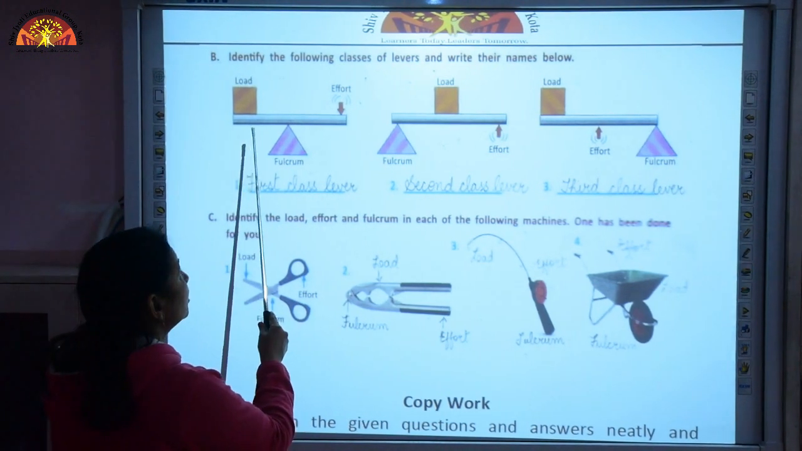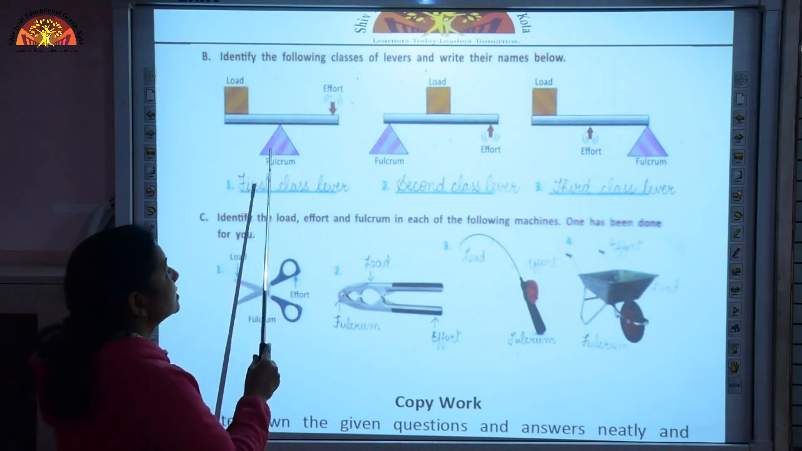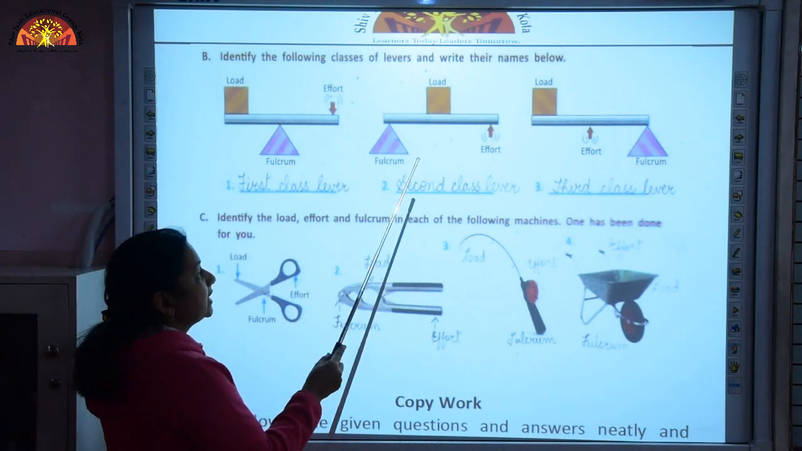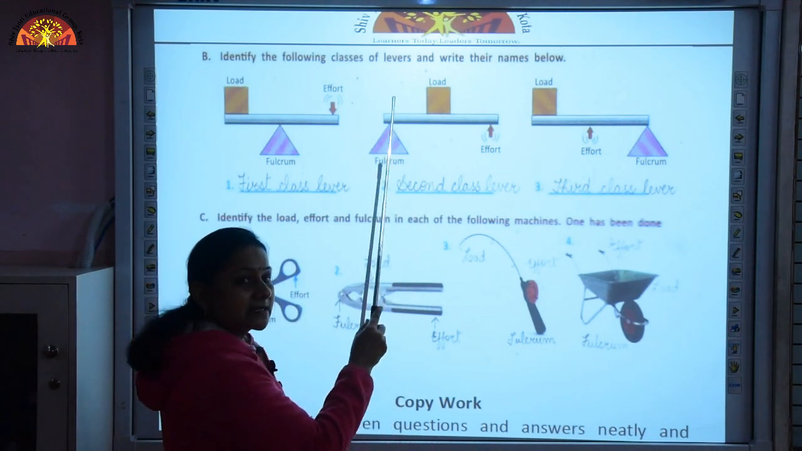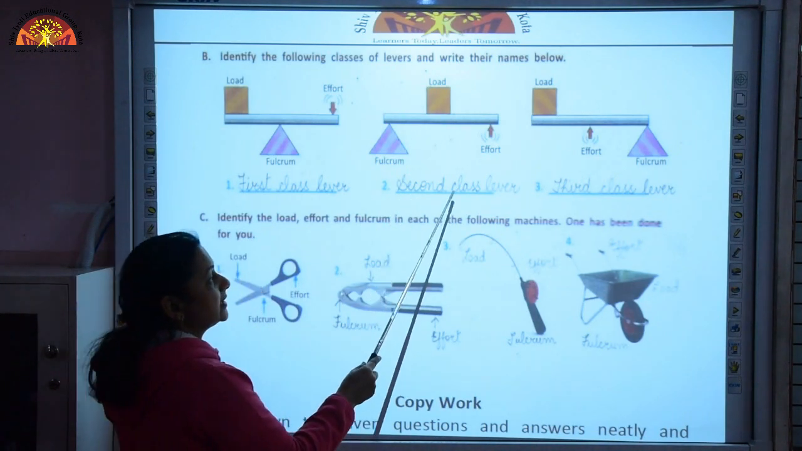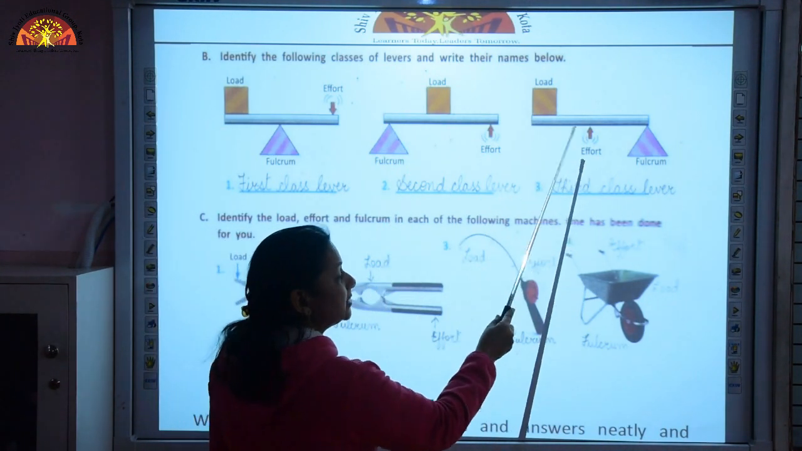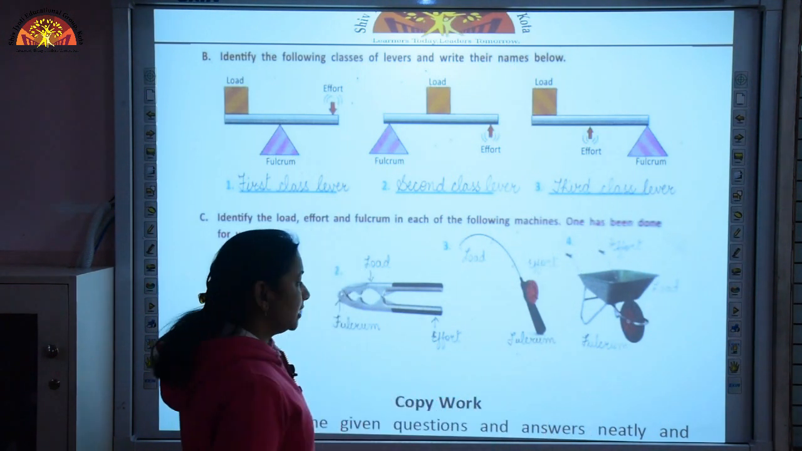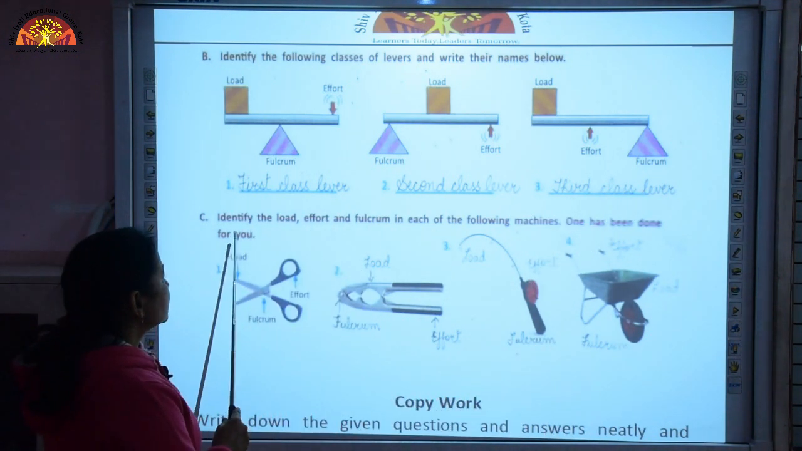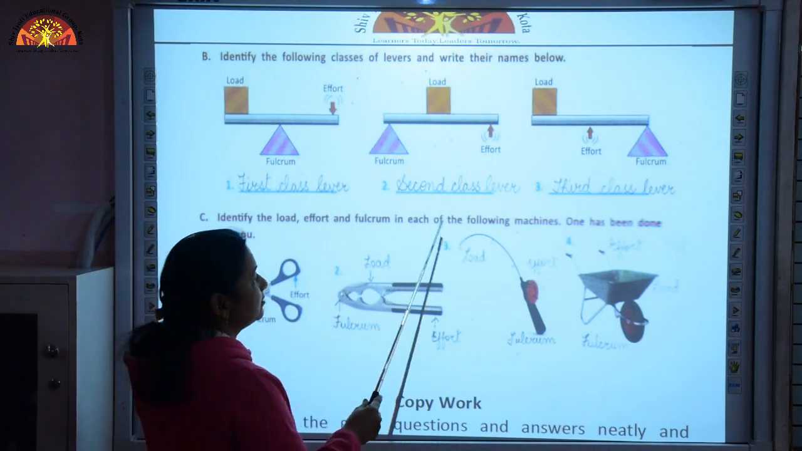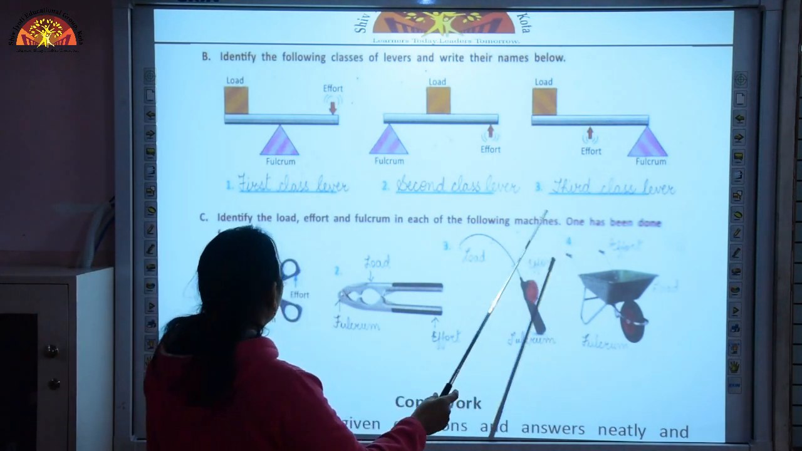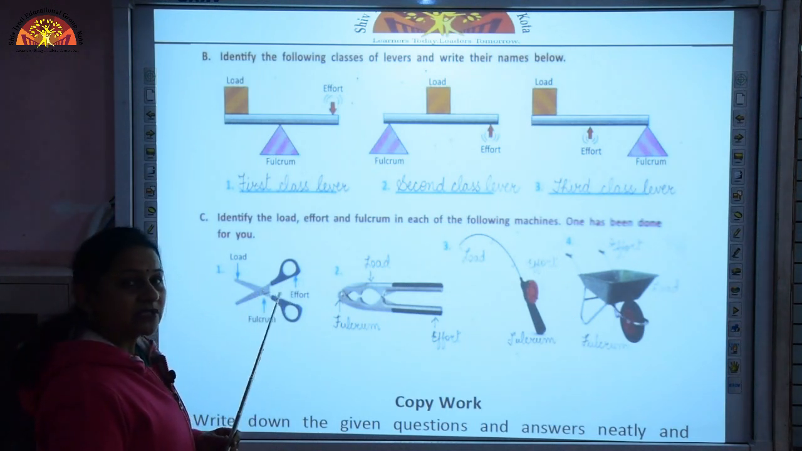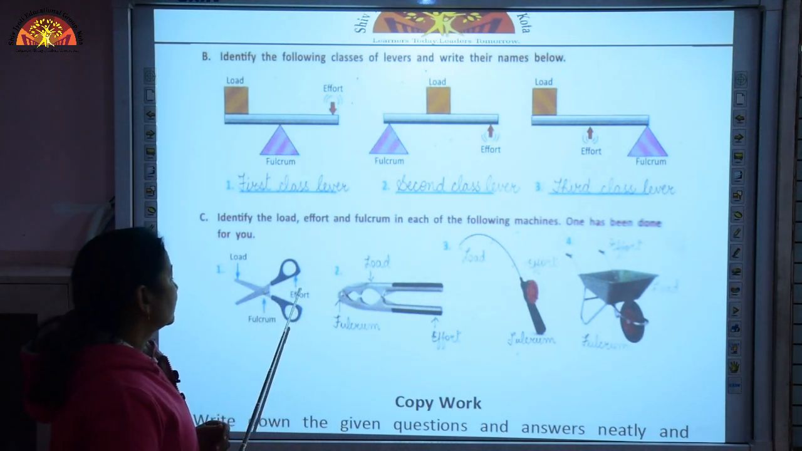In the first one we have fulcrum at the center, so we are going to label it first class lever. In the second one load is in the center, so we are going to write second class lever. In the third one effort lies at the center, so third class lever. The next question is identify the load, effort and fulcrum in each of the following machines, and you are given the picture. You have to identify which is the fulcrum, load and effort.